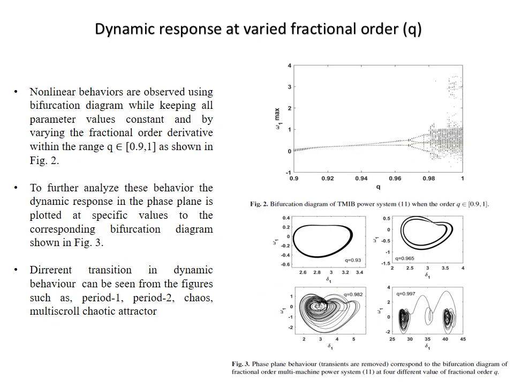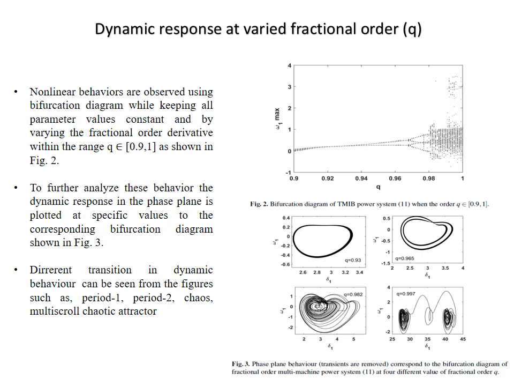Dynamic response when varying the fractional order q. This slide shows the different dynamic behaviors when we vary the order of the differential equation. In figure 2, we see the bifurcation diagram when we vary the q value from 0.9 to 1, and we see different kinds of structures here, like single lines, then double lines, then four lines, then some distance and a number of points here. So this is the bifurcation diagram.